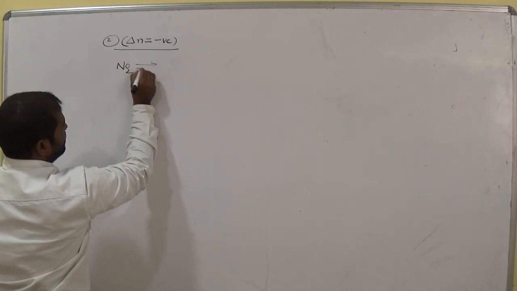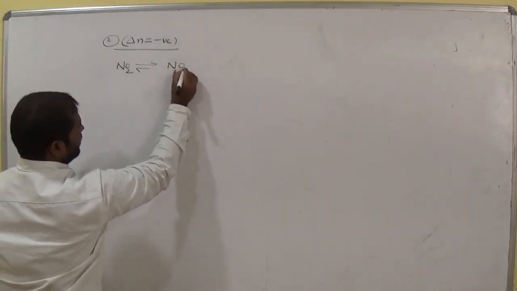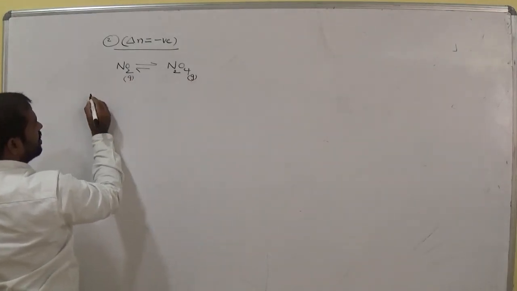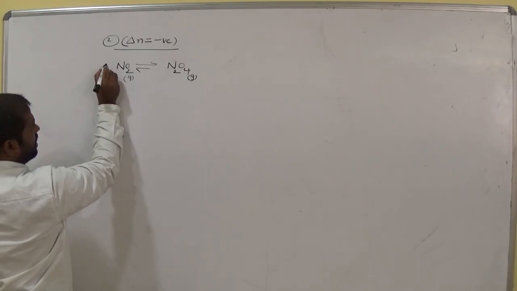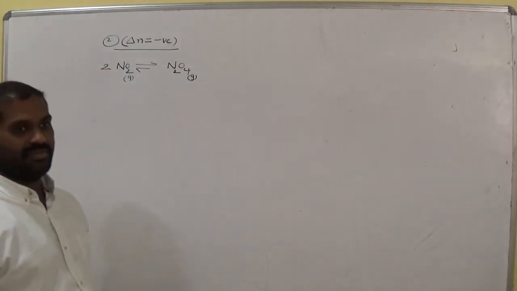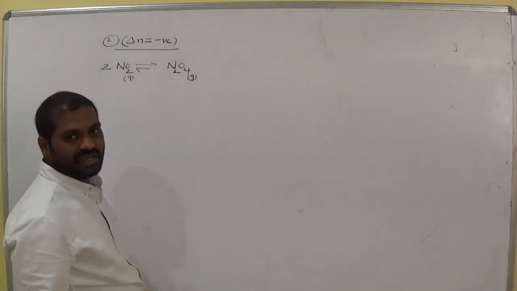NO2 is reversible N2O4, which is a gaseous chemical equilibrium. Is that homogeneous equilibrium or not? Homogeneous equilibrium. So reactants are in gaseous state, products are also in gaseous state.